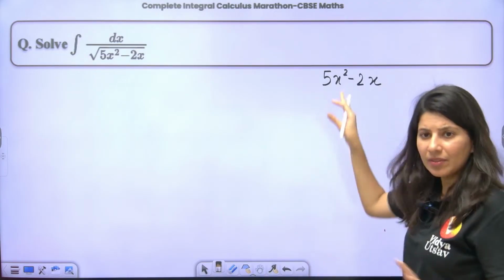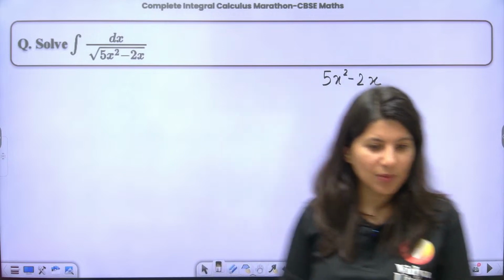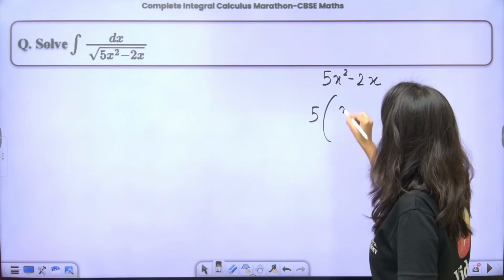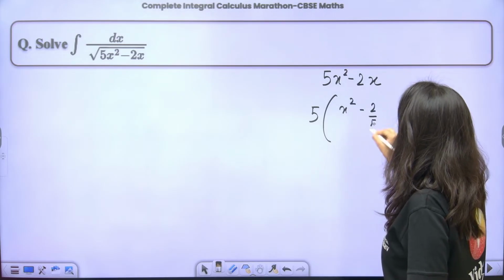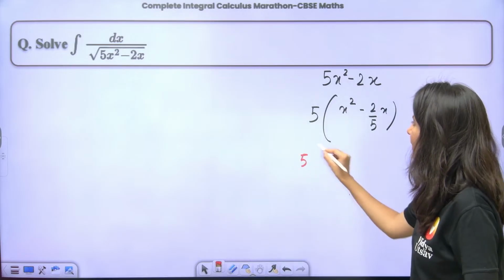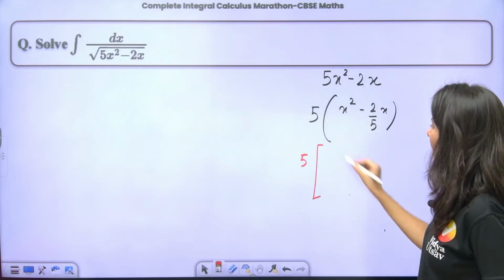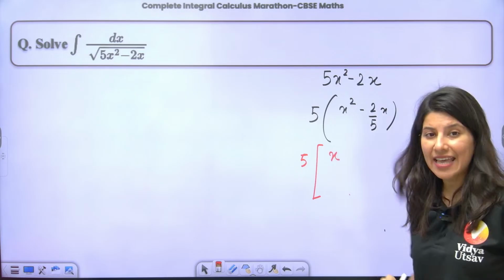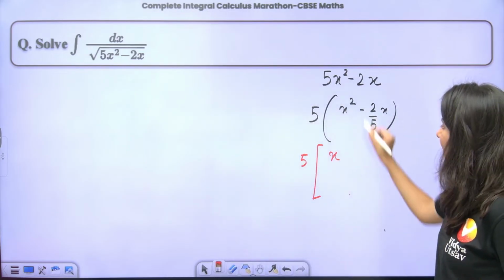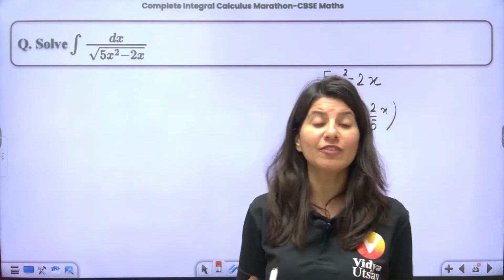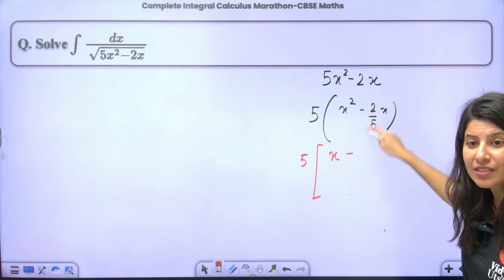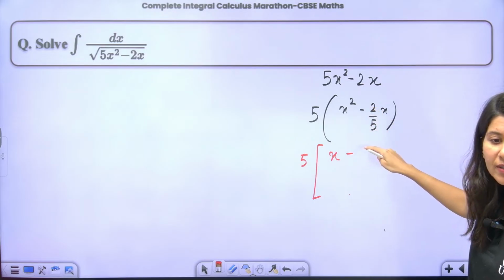Let's give it some time. Step by step we are going to do. Take 5 common. Okay, ma'am. 5 is taken common. Now just apply that same thing. 5 is outside. So this is x square. X square will be written down as x. I have removed the square. Correct? X. Minus sign is copy paste. This is not a fixed minus sign. I am just copying and pasting. If it would have a positive sign, I would have written positive.